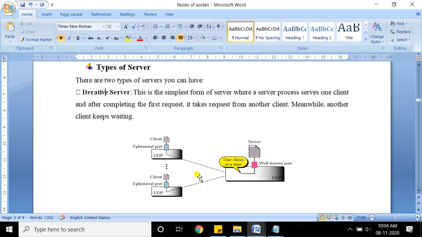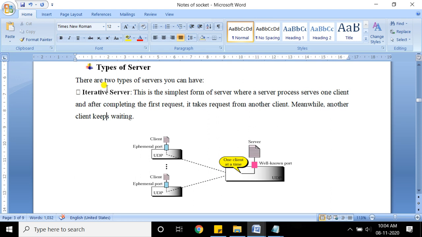Assume I have two clients here and one server. Suppose the first client sends a request, then the second client sends a request. The server will respond to those clients one by one. If the server is busy with the first client's request, it will keep the second client waiting. This is called iterative communication.